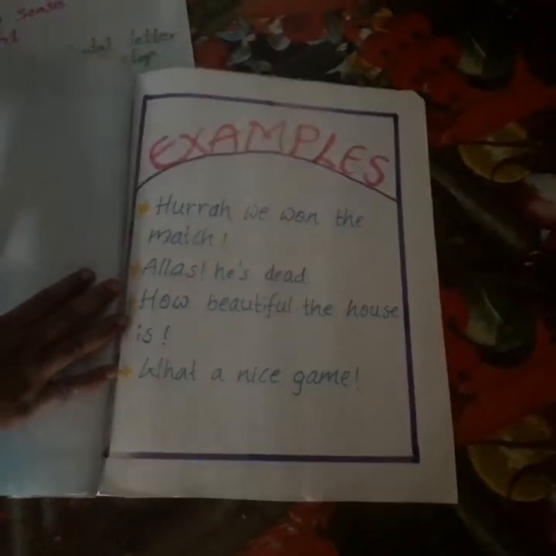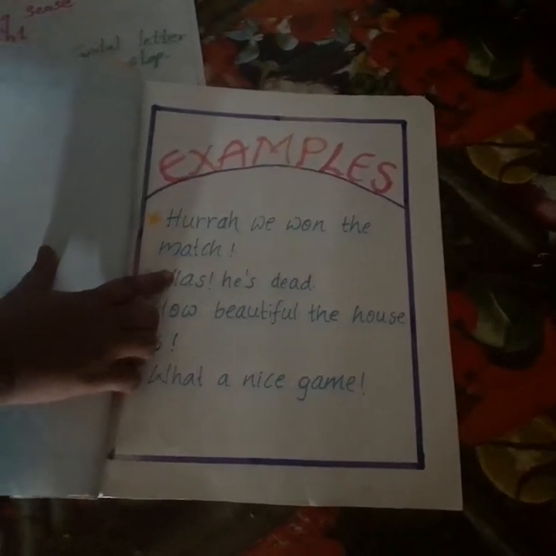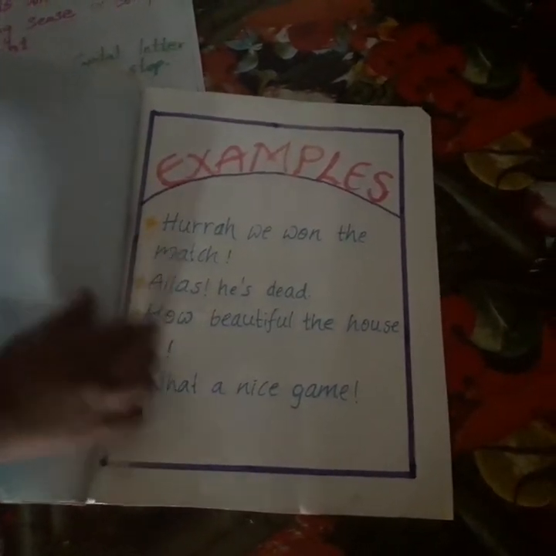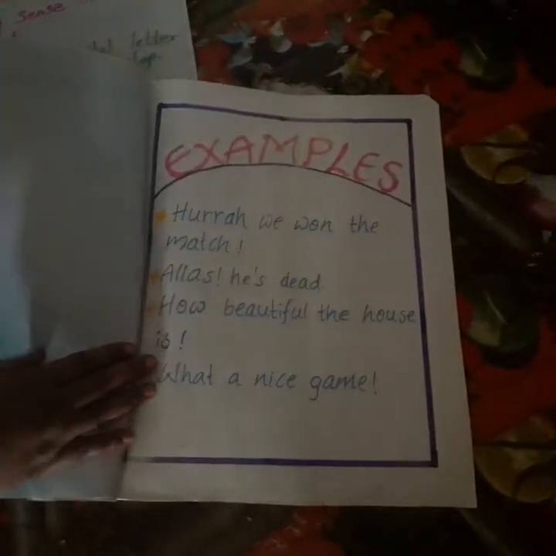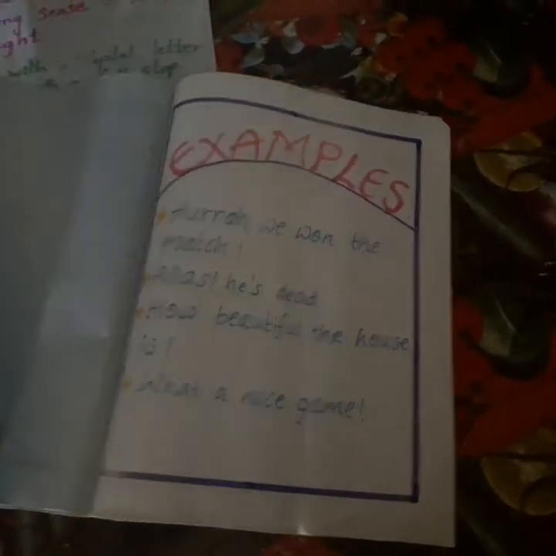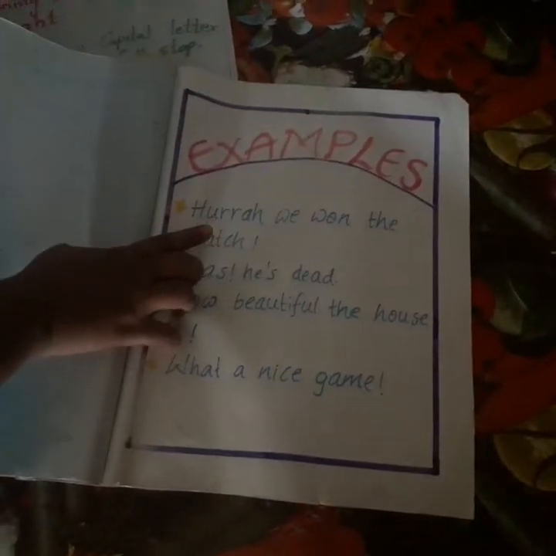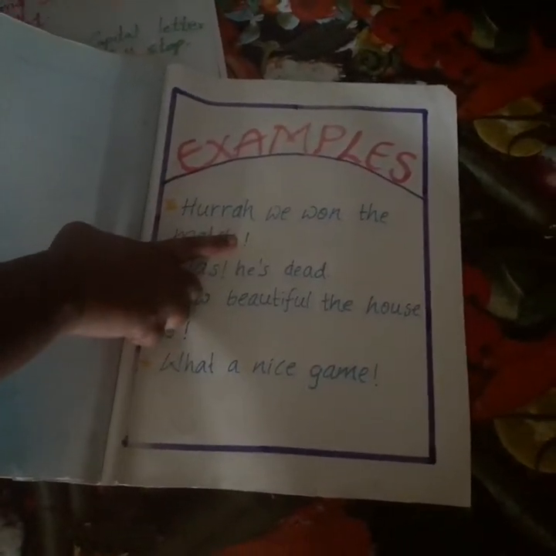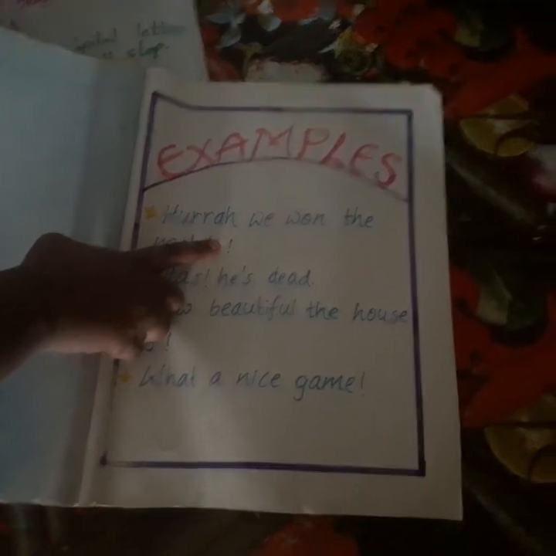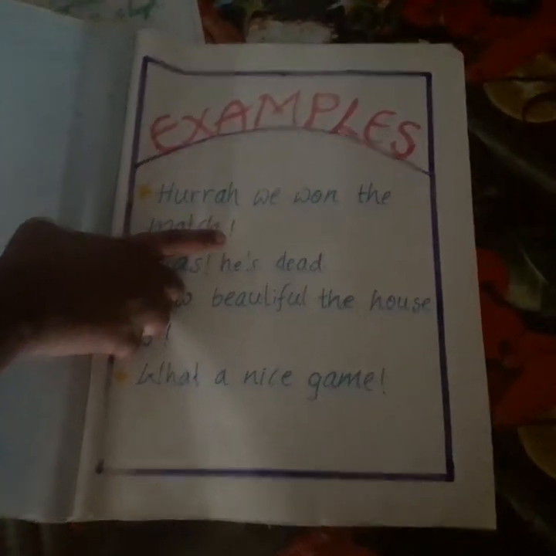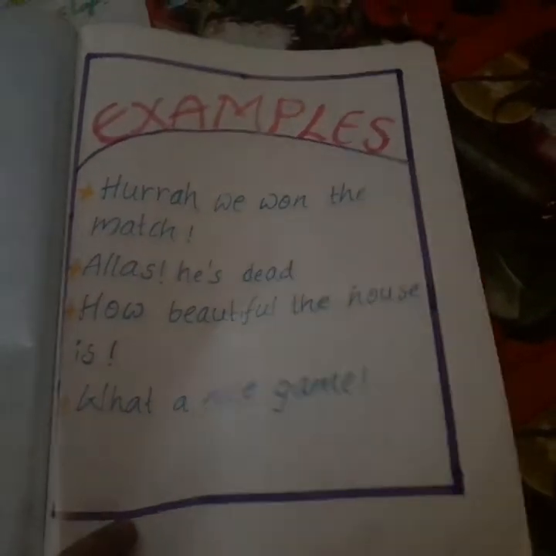Hooray, we won the match. Alas, he's dead. How beautiful the house is. What a nice game. Suppose you are sitting in the class or you are playing in the ground. Oh, there is a snake. So remember that we have to use the exclamatory mark. You know the exclamatory mark, writing like one and putting the dot below. This is the exclamatory mark.